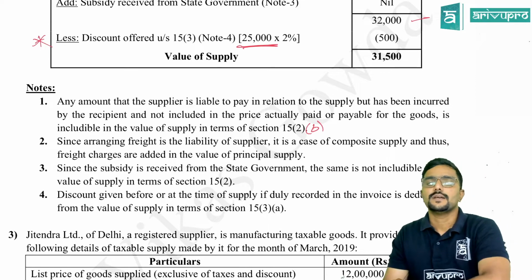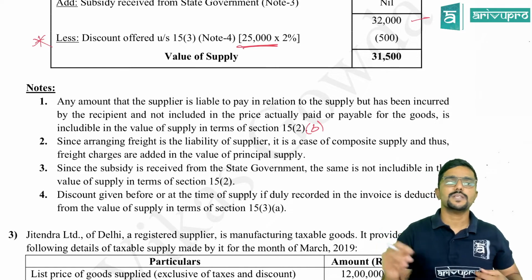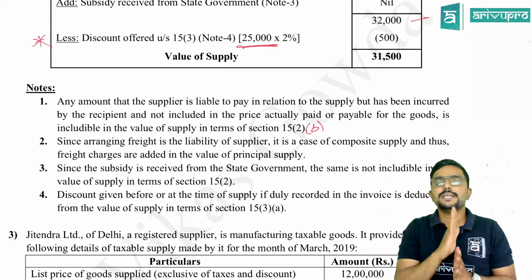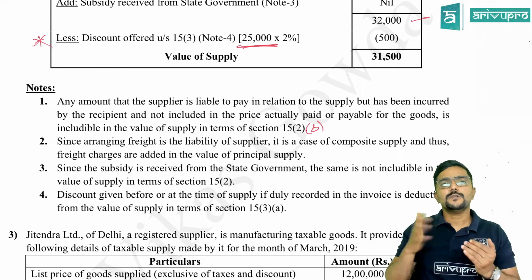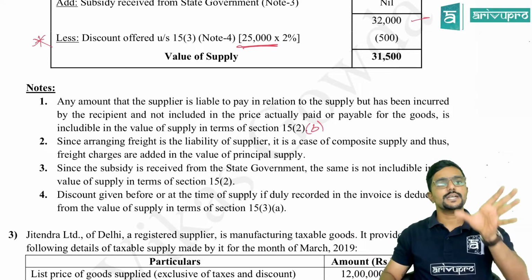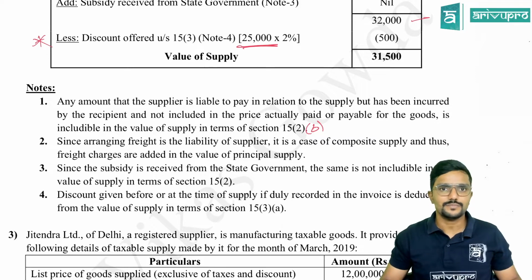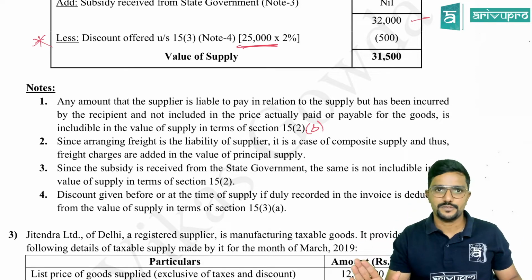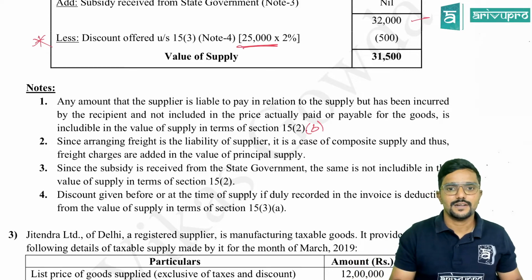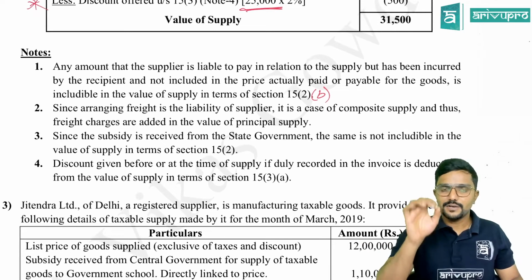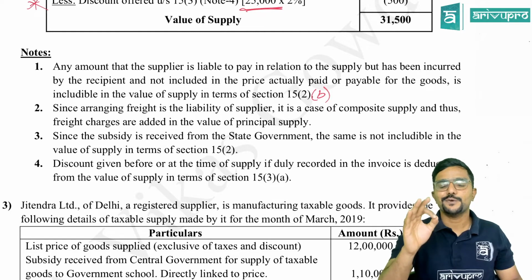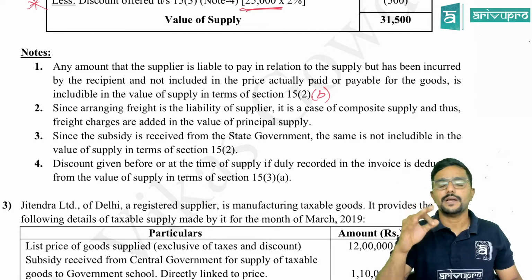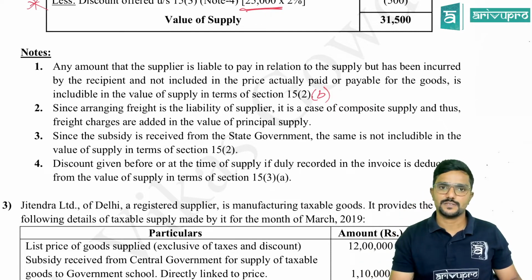Clear? I suggest you remember the clauses, but if by chance you couldn't recall it in the exam, at least write 15.2. If you don't know the clause like A, B, C, D, E, fine, at least write as per section 15.2. At least you should be knowing it without any options. Clear? If you write your answers along with section numbers, I tell you now, guys, there are high chances that you will impress the evaluator. Evaluator will be highly impressed by your answers.